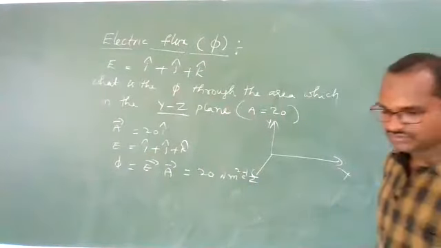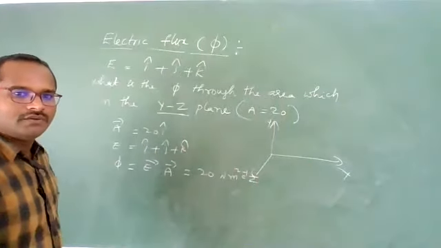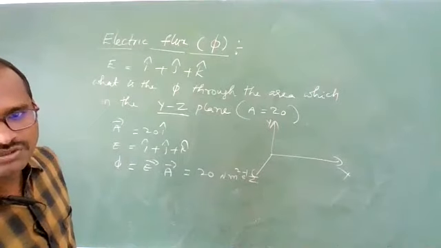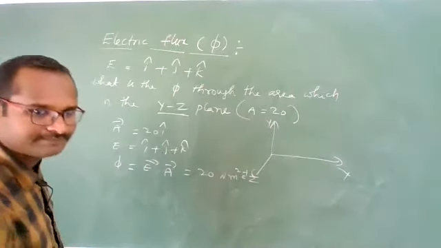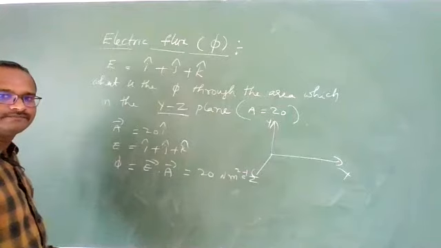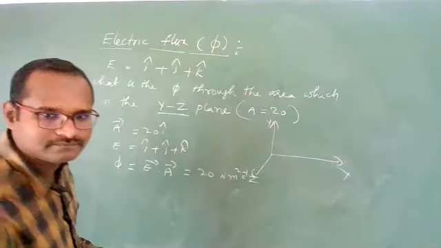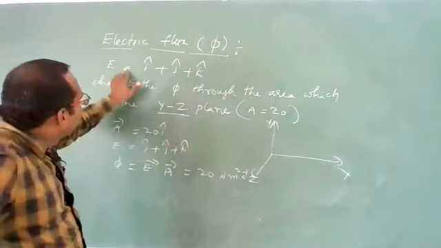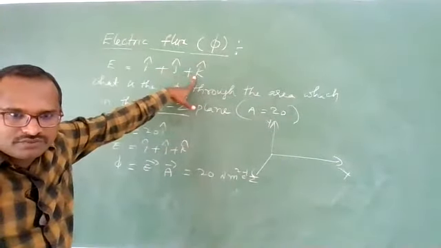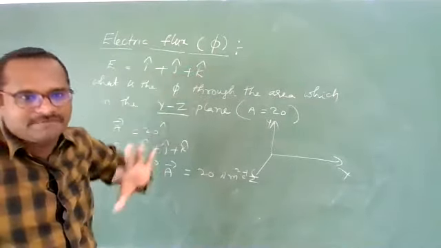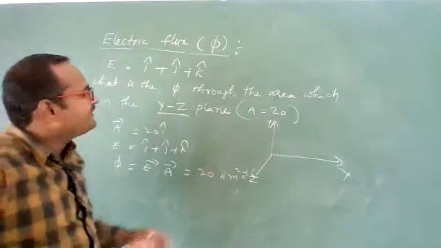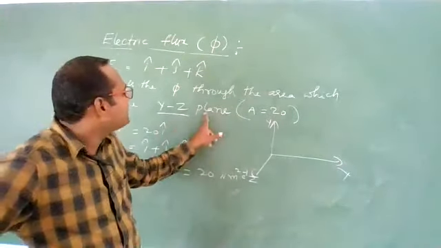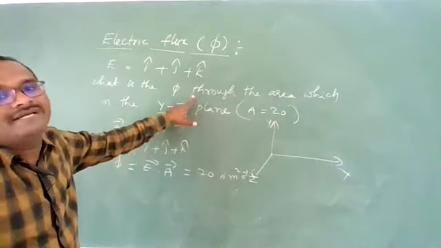Are you getting it, students? Did you understand this point? This type of questions sometimes they may ask you. The electric field is given as i cap plus j cap plus k cap, and there is one area whose magnitude is 20, and that area is in the YZ plane. Then what is the flux through that area? They are asking.